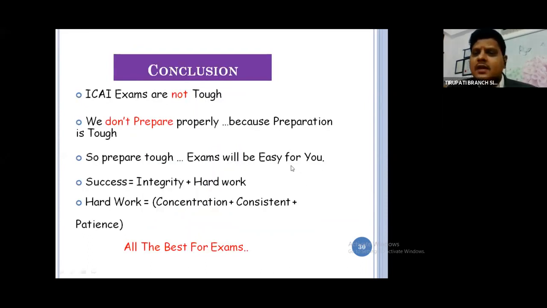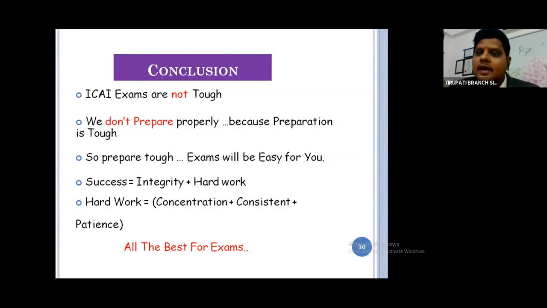As usual, I say exams are not tough. You make the exams tough. The problem is we don't prepare properly. I have seen people who say exams mean full preparation in the last 10 days. I don't understand. I usually tell everybody that is not the way to prepare.